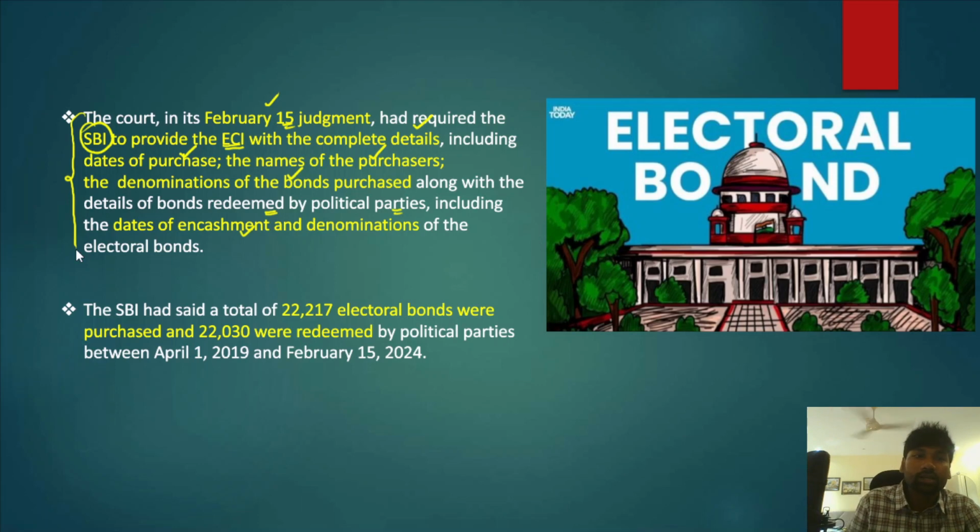Now, apart from that, the State Bank of India had said a total of 22,217 electoral bonds were purchased so far, and 22,030 were redeemed by the political parties, because this was the time when electoral bonds were issued, and this was the time when the Supreme Court declared electoral bonds as unconstitutional.